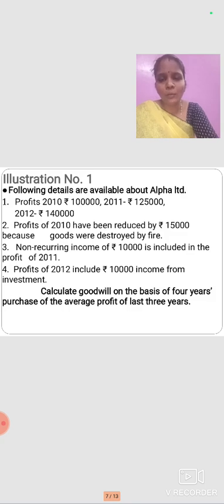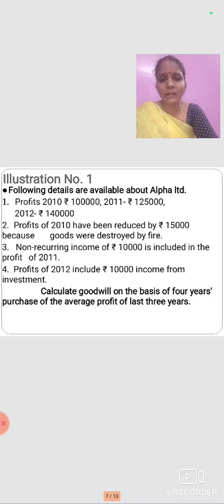We'll see one problem. Illustration 1: the following details are about Alpha Limited. The profit of 2010 is 1 lakh, 2011 it is 1 lakh 25,000, 2012 it is 1 lakh 40,000. Next, the profit of 2010 has been reduced by 15,000 because the goods were destroyed by the fire. I have already told you, if the goods have been destroyed by fire, it is an abnormal loss for the business.